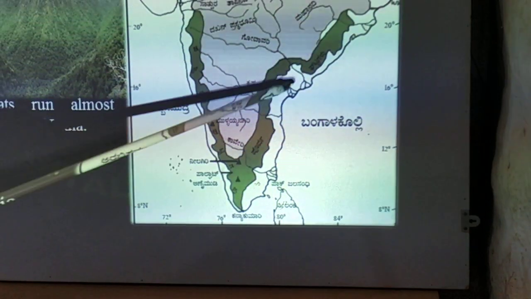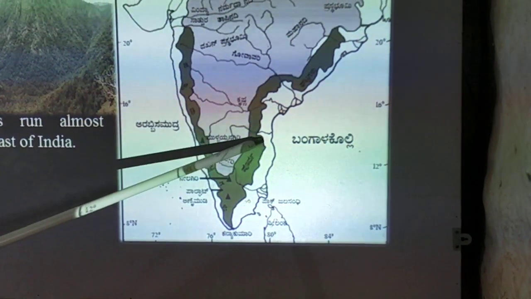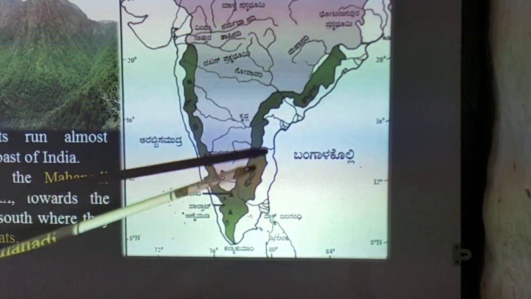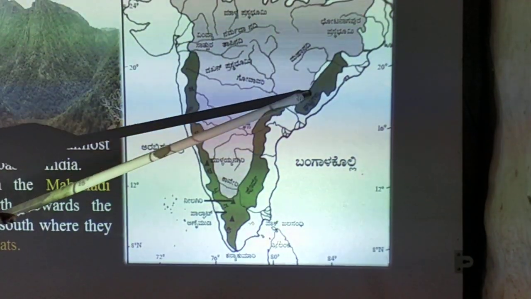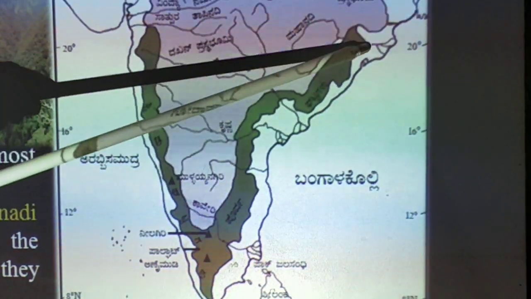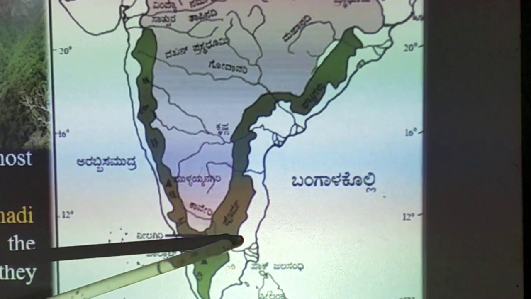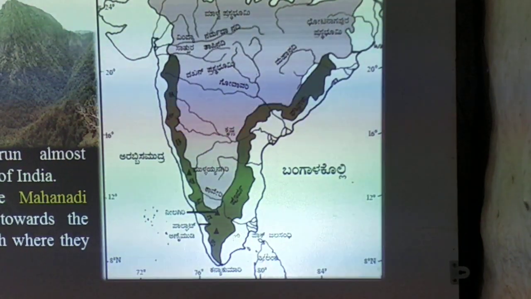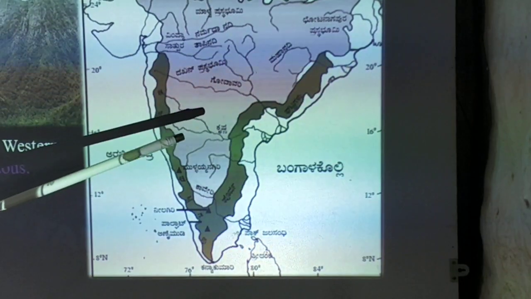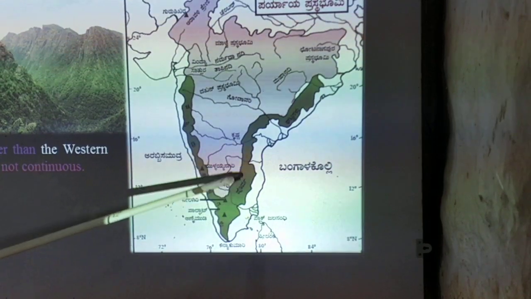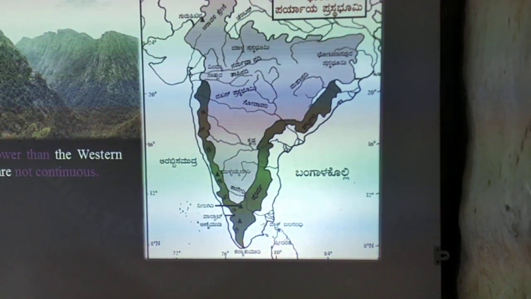The Eastern Ghats are almost parallel to the east coast of India. They extend from the Mahanadi in the north to join the Western Ghats at the Nilgiri Hills in the south. They are much lower than the Western Ghats, and they are not continuous.